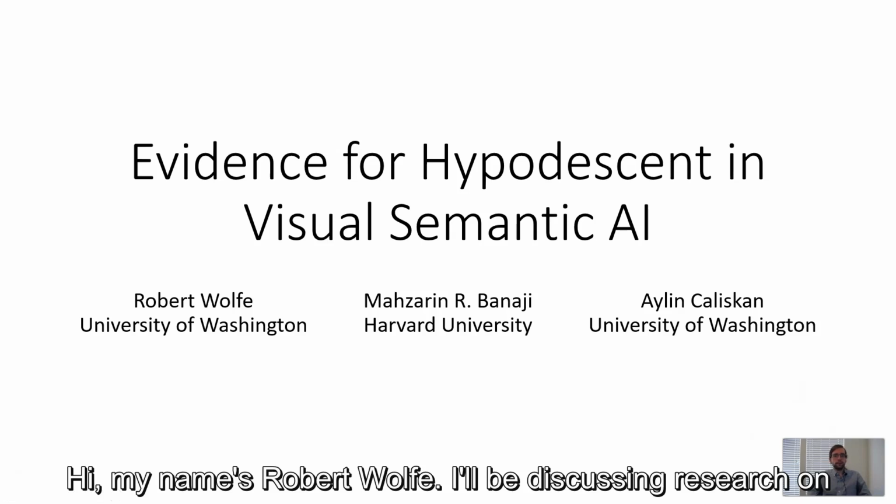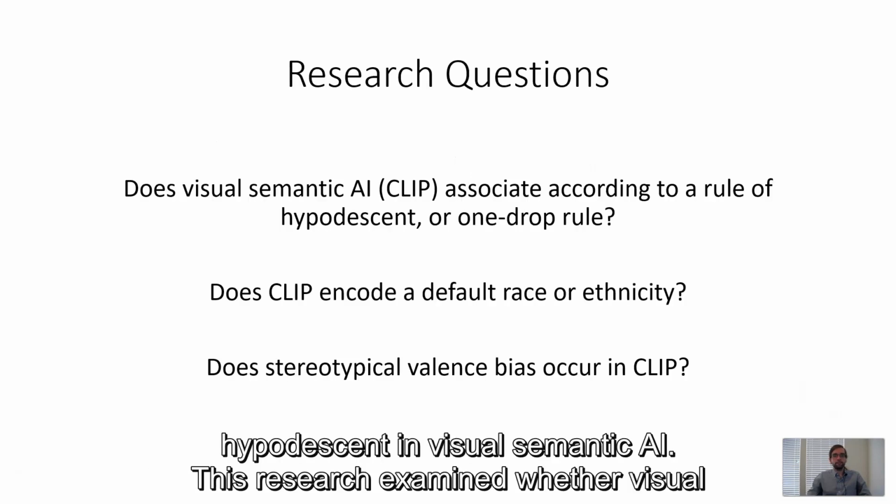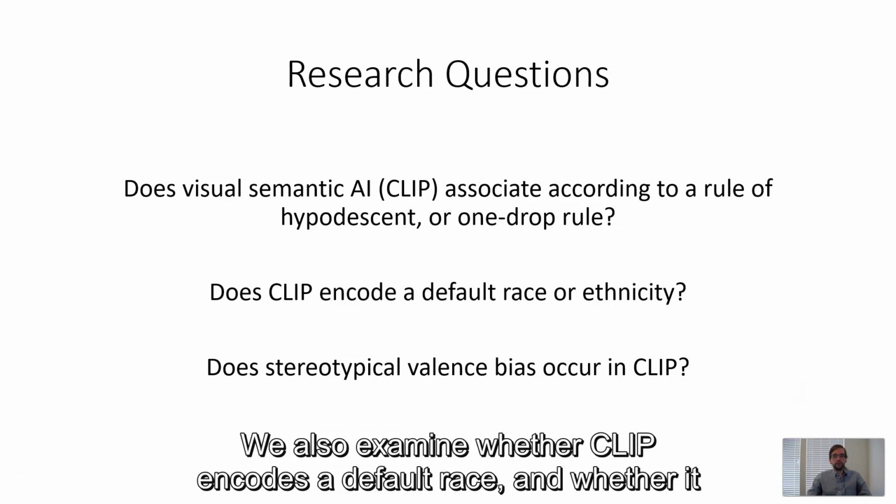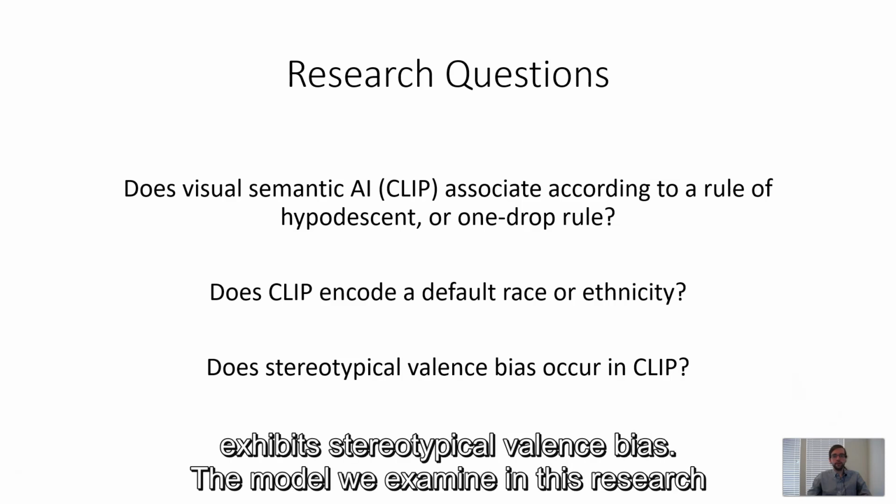I'll be discussing research on hypodescent and visual semantic AI. This research examines whether visual semantic AI, specifically CLIP, associates according to a rule of hypodescent, or one-drop rule. We also examine whether CLIP encodes a default race and whether it exhibits stereotypical valence bias.